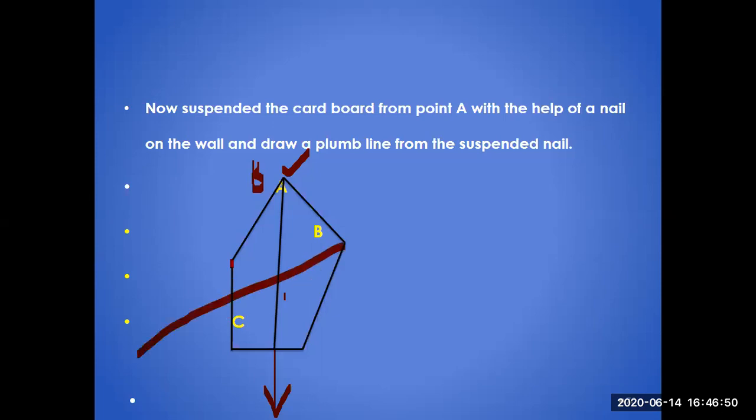When you draw this line, move this point and draw the line, again move this line to the upper side and draw the line, and then again rotate it. All these points are meeting. All these lines are crossing over each other at this point. This is basically the center of gravity. It is also called CG.